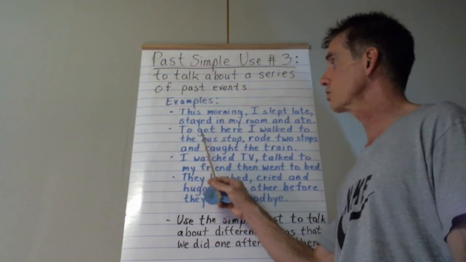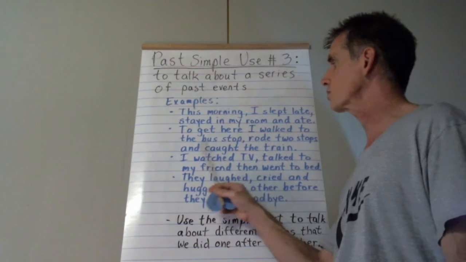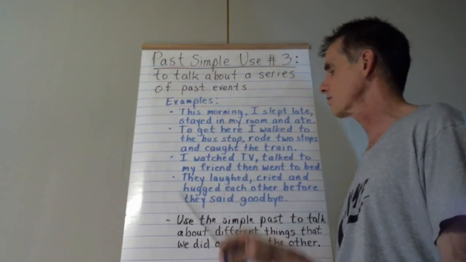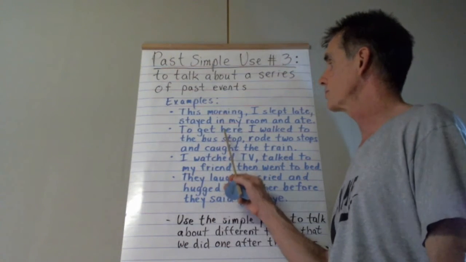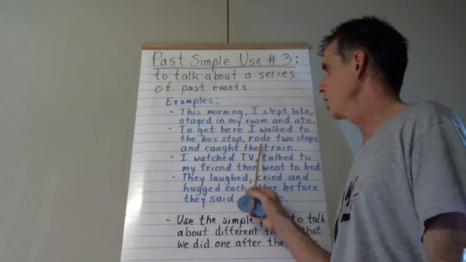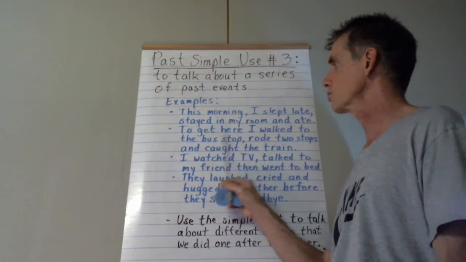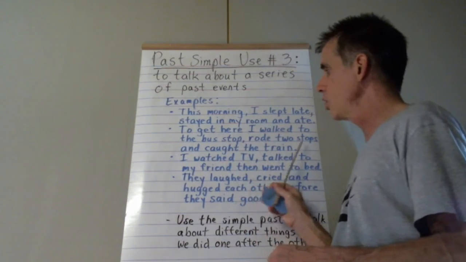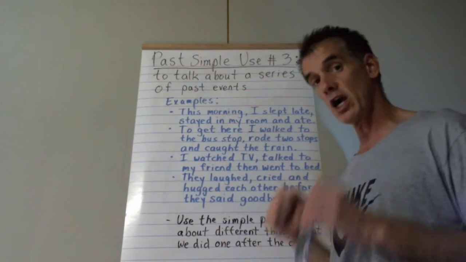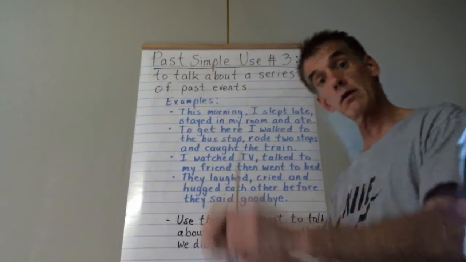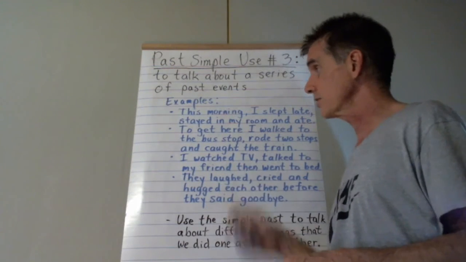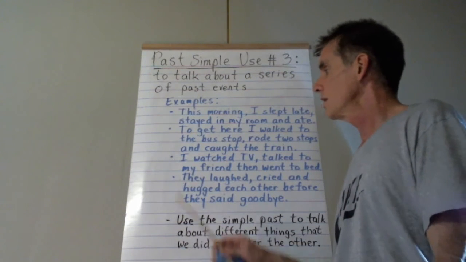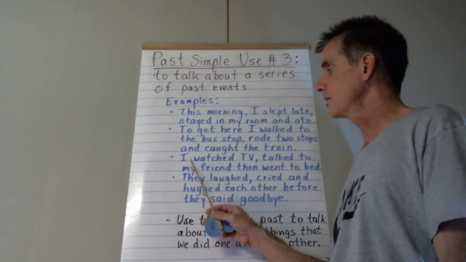So here is another one. To get here, I walked to the bus stop, rode 2 stops, and caught the train. Okay, so the verbs here are walked, rode, and caught. So again, a series of events, 3 different events that happened one after the other in the past.